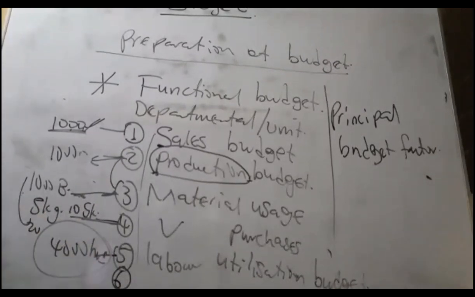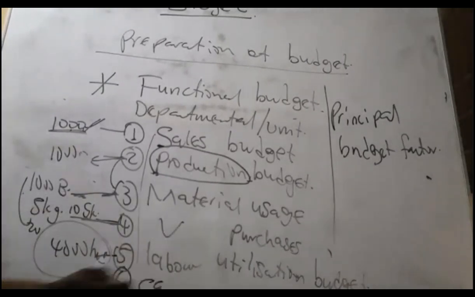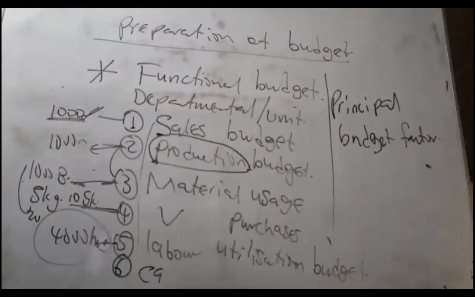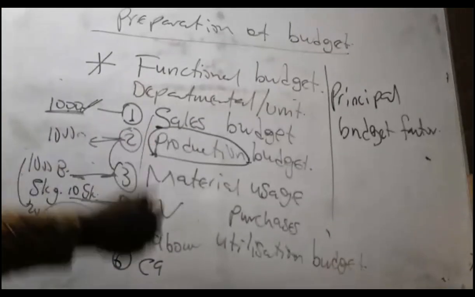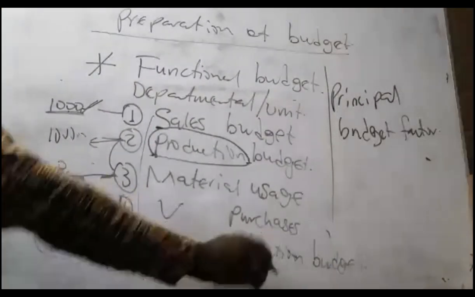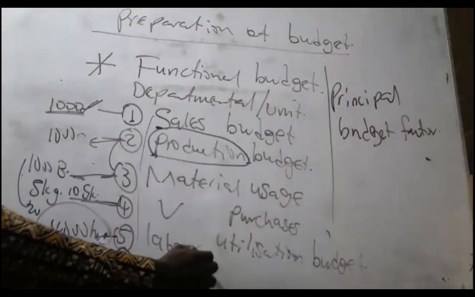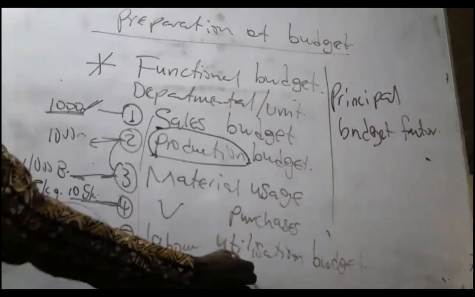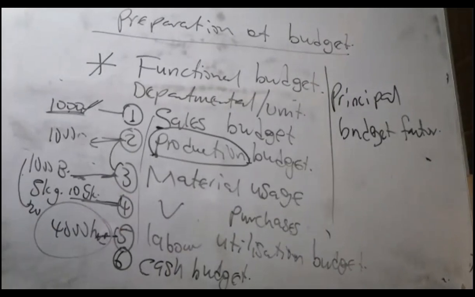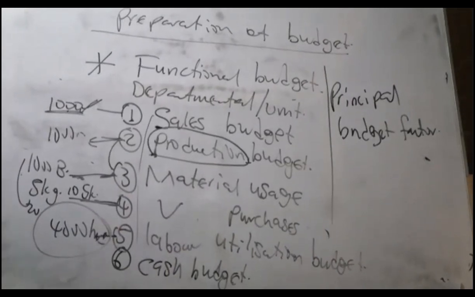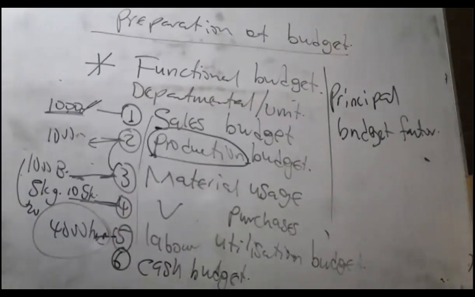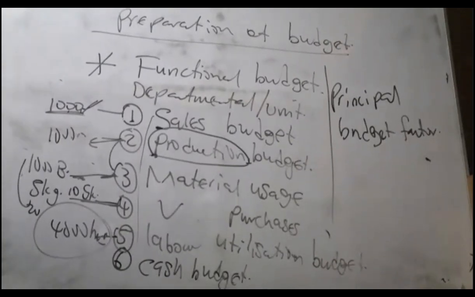So the finance people will prepare what you call the cash budget. So we can add a cash budget to it. Finance can prepare a cash budget for us to know the funds that will be available in the budget period. We are done.